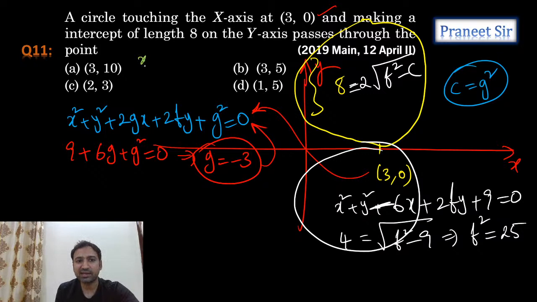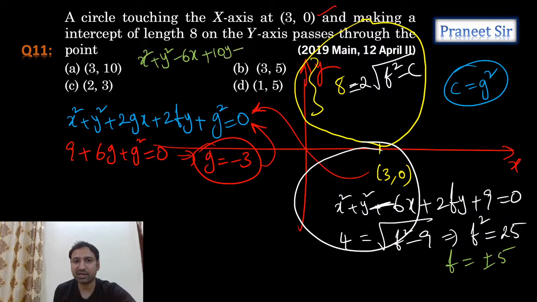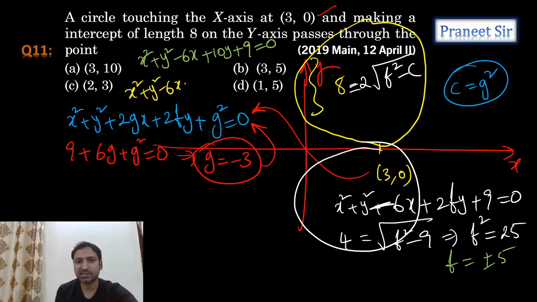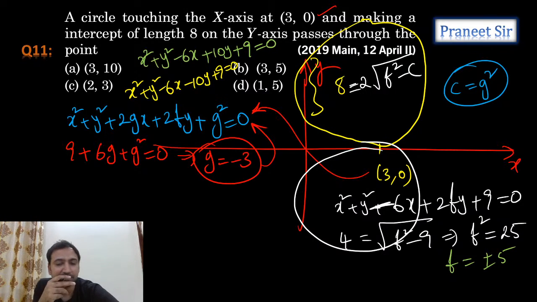One circle we are getting is x square plus y square minus 6x, f is equal to plus or minus 5. So one time you take plus 5 and one time you take minus 5. If I take f equal to plus 5, we are getting 10y plus 9 is equal to 0. This is one circle. And what is the other circle, guys? The other circle is x square plus y square minus 6x minus 10y plus 9 is equal to 0. This is the other circle.